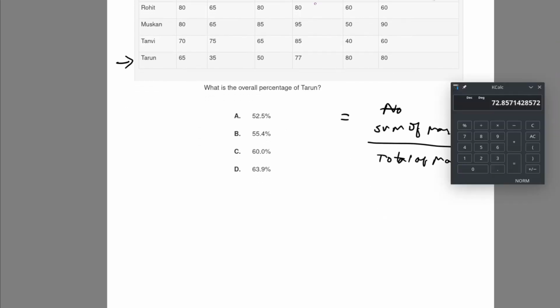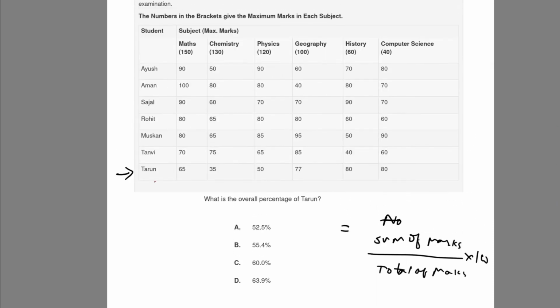Let me make some space for that. We have to look at these numbers. Let me write the maximum marks here: 150, 130, 120, 100, 60, and 40.